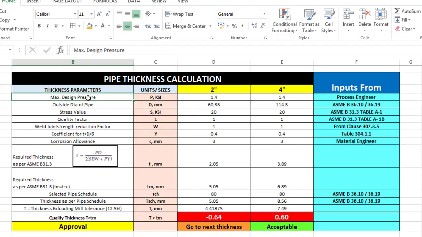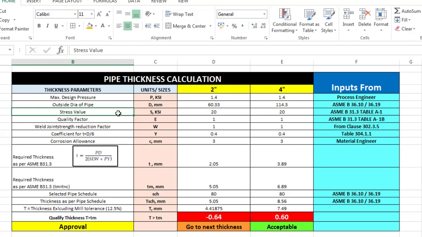Here I have captured the design pressure as well as the outside dia of the pipe. As I said, the outside dia of the pipe, from where you have to get it? From B36.10. That's why I made this column, because it will be helpful for you to understand where you can take the input. So let's say for an example, design pressure, you can take the input from the process engineer, and for outside dia of the pipe you can take it from B36.10 or 36.19. 36.10 is for carbon steel and 36.19 is for stainless steel.